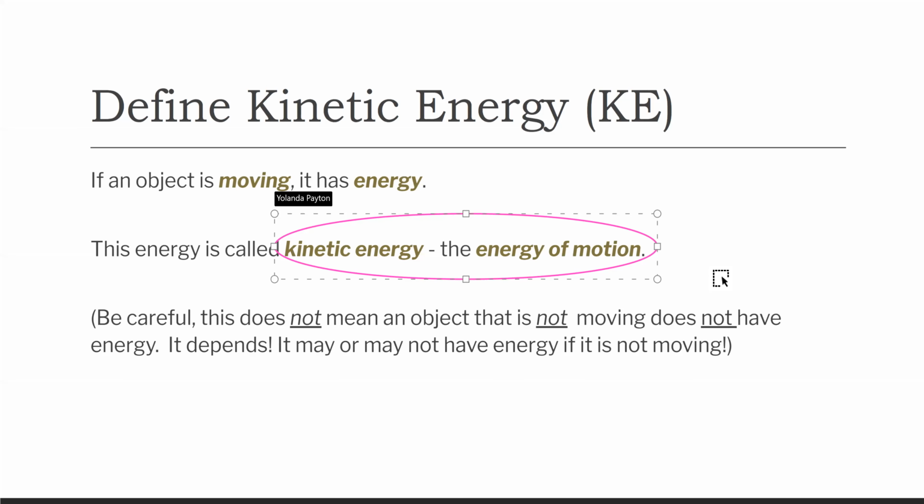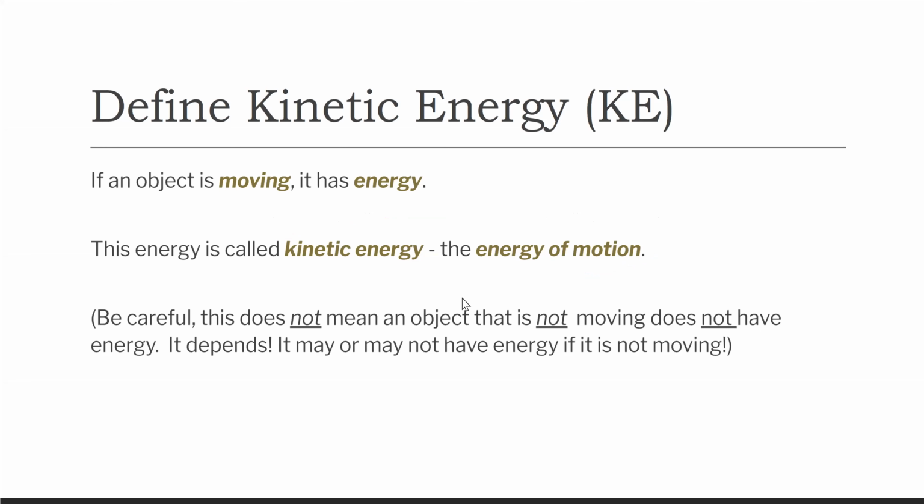All right, so now that you have down kinetic energy, energy of motion, again, just to emphasize, remember there's a lot of different types of energy that fall under kinetic energy. We talked about electrical energy, those are moving electrons. We talked about sound energy, those are moving waves. We talked about vibration, and thermal energy, those particles, remember when they move very, very fast, that means it's hot, and if they move very slow, that means it's cold. Excellent. All right, so now let's go to the next slide.